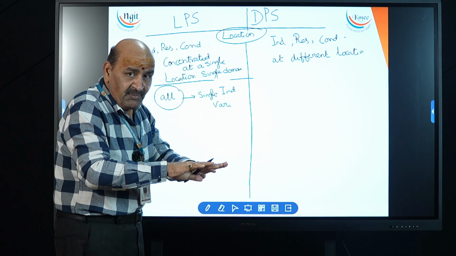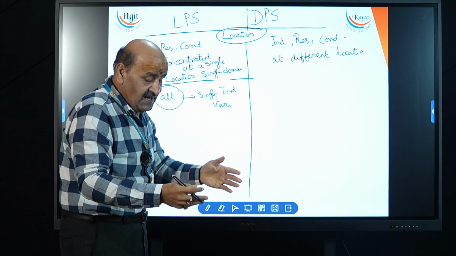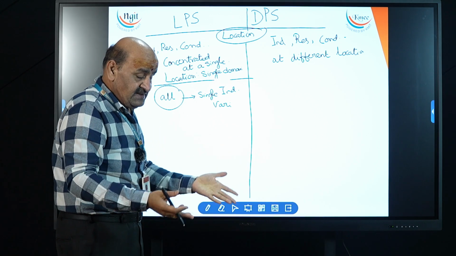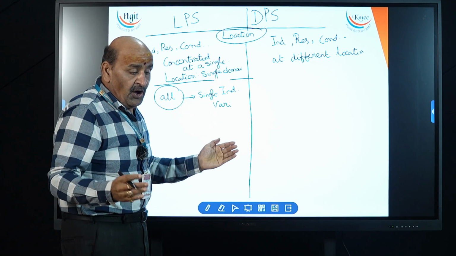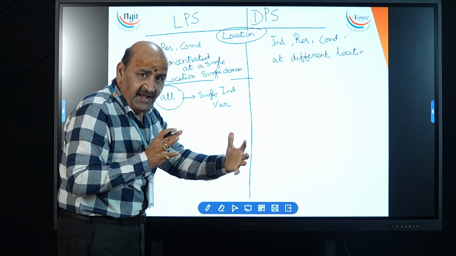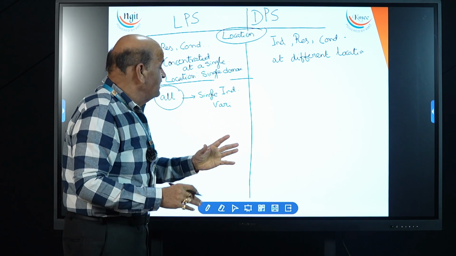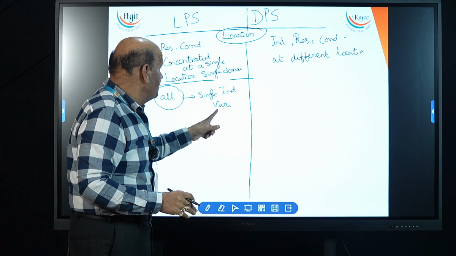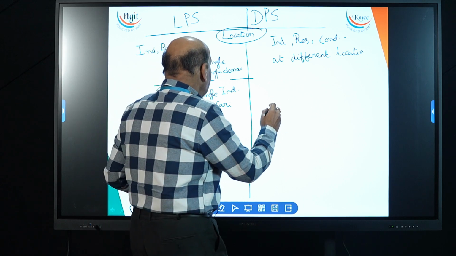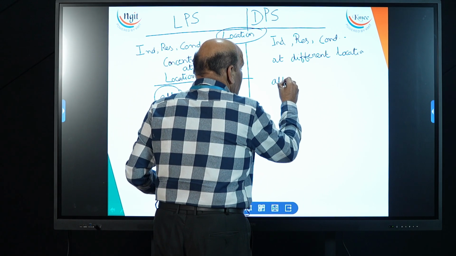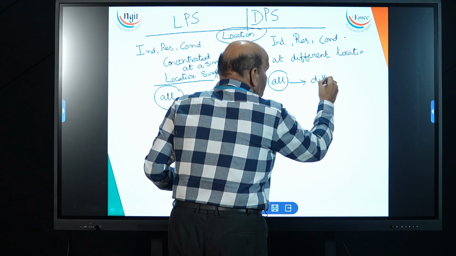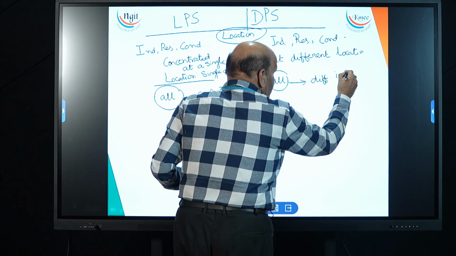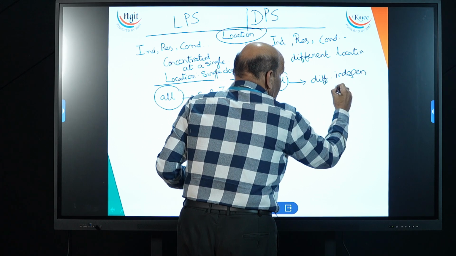There will be no separate distinction of resistance, separate distinction of conductance, separate distinction of inductance, like that. All will be considered and taken into a single location, single independent variable. But here all will be considered as different individual, that means different independent variables.